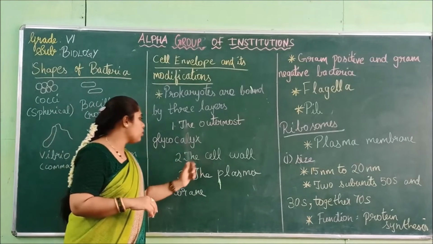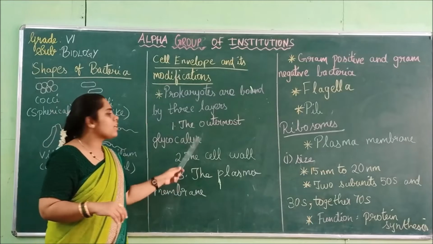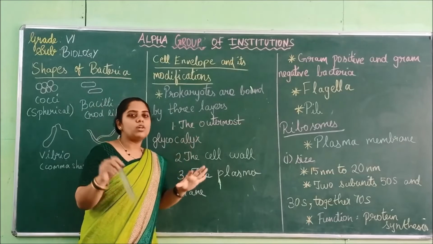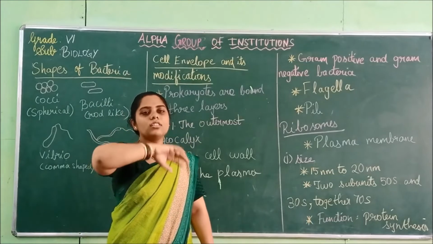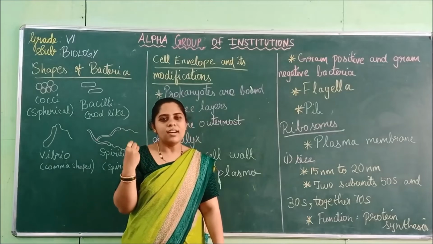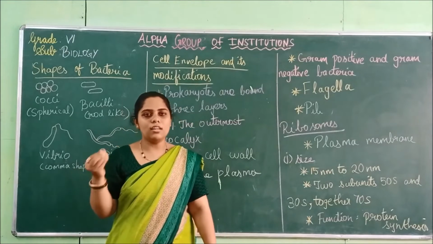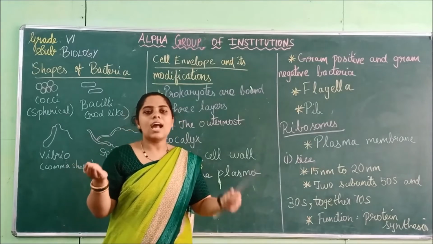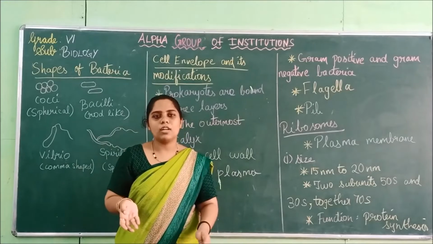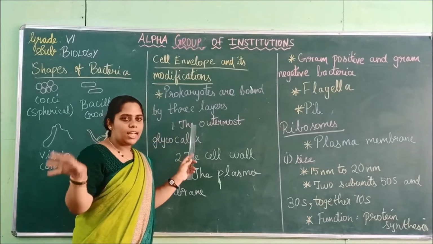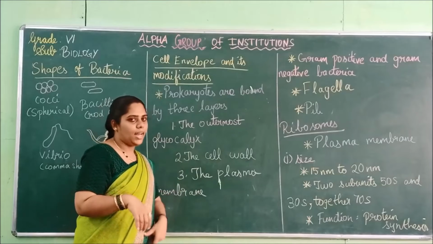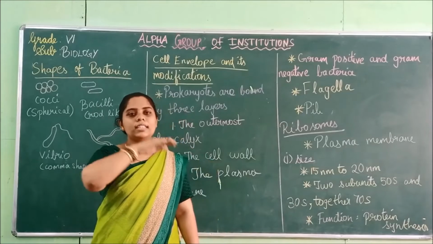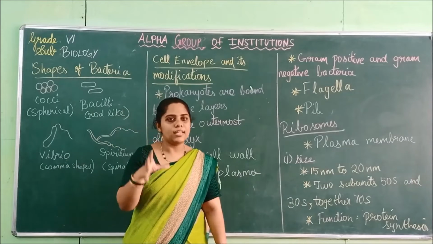The outermost is the glycocalyx. In this outermost glycocalyx, the outer portion will have a sticky layer called a slime layer, and an inner hard layer will be present. So this is the layer of the outermost glycocalyx. The outermost will be a very slimy layer and an inner hard tough layer is present.